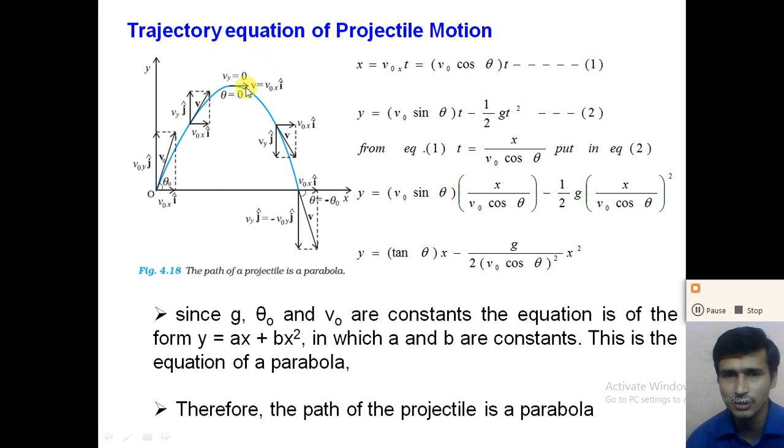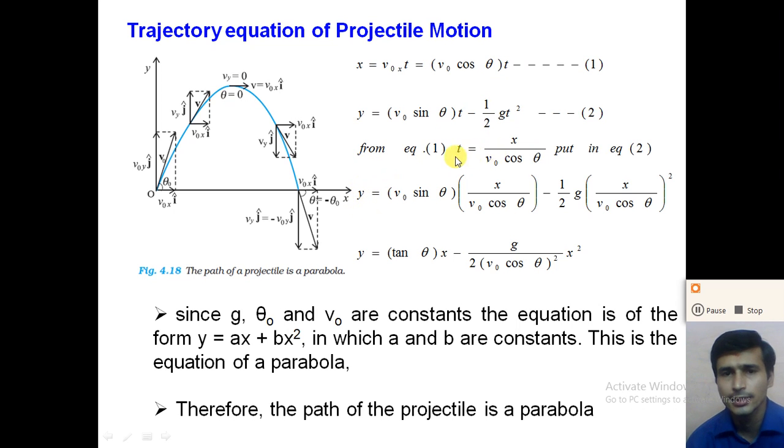So we know the equation of the x coordinate and the equation of the y coordinate. What is the equation of the x coordinate of the projectile? x is equal to V0x into t, or we can say that x is equal to V0 cos theta into t. And the equation of the y coordinate, y is equal to V0 sin theta into t minus 1/2 gt square. So from equation number 1, the equation of the x coordinate, calculate t is equal to x divided by V0 cos theta, and put this t in equation number 2, we get the trajectory equation.